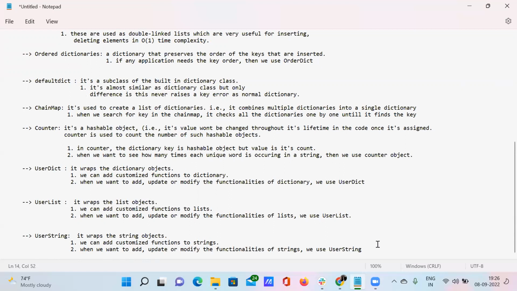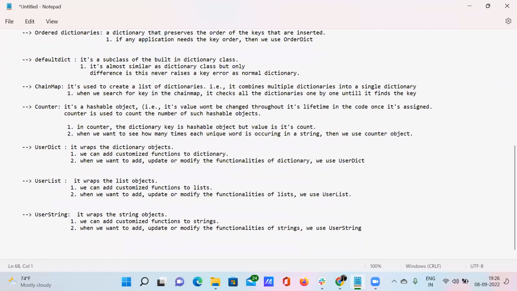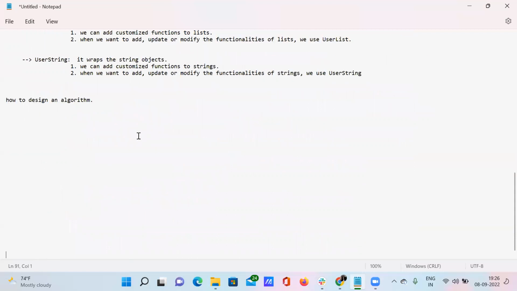My focus for the next video will be how to design an algorithm. I'm going to explain this in a very detailed manner, so don't miss this.